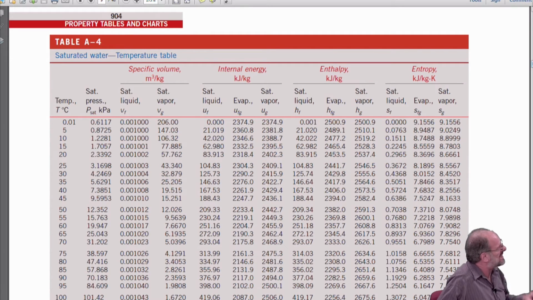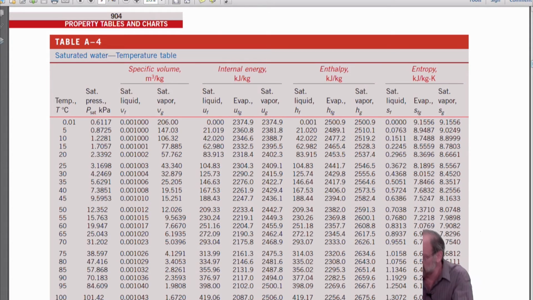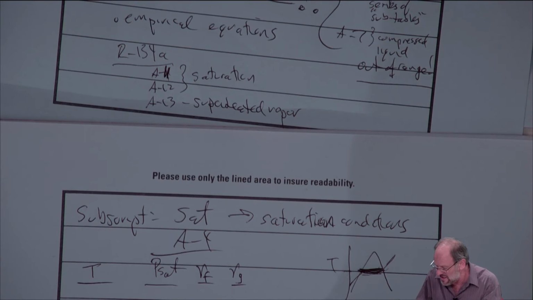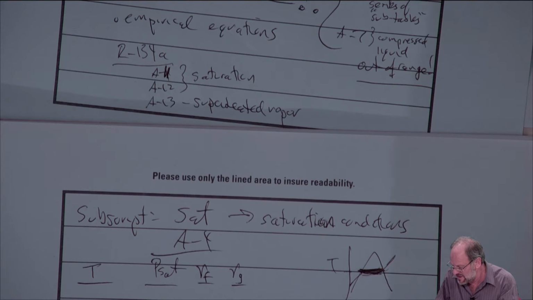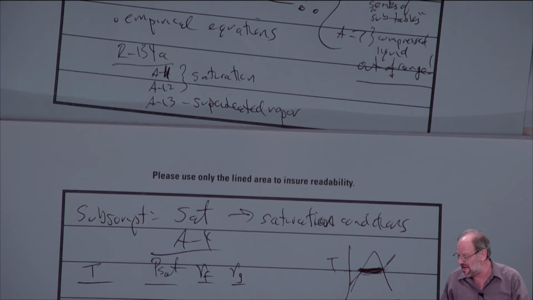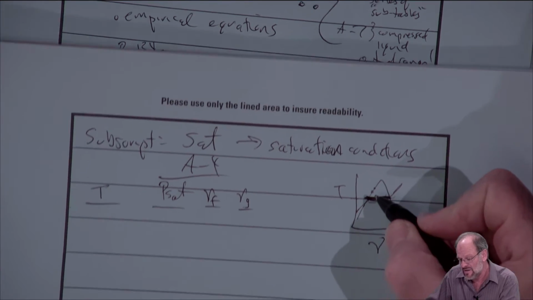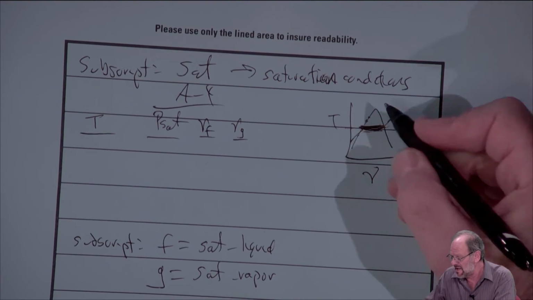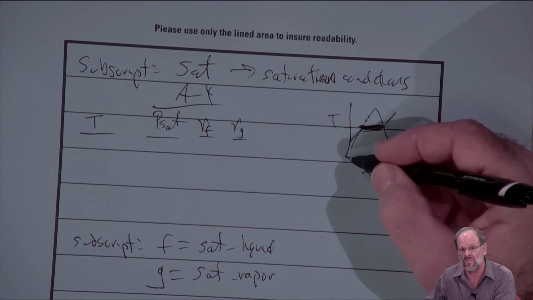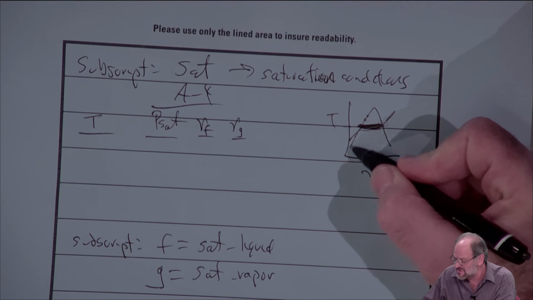Now let's just go back over to the left and look at the third column. You can see that it shows the specific volume both for saturated liquid and saturated vapor. So here, the book is going to use another subscript to identify. It uses a subscript f when talking about the saturated liquid, and it uses subscript g when referring to the saturated vapor. So the data in the vf column is just the data along the left-hand side of the dome, right? Anything with the subscript f, that's the saturated liquid data.